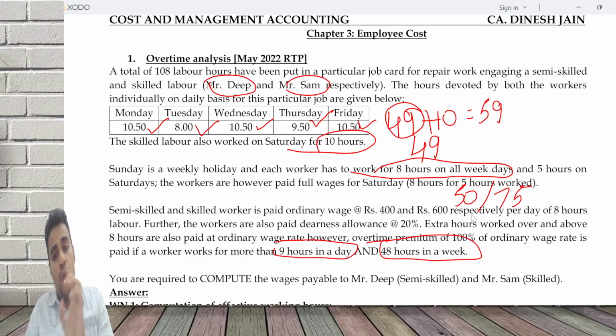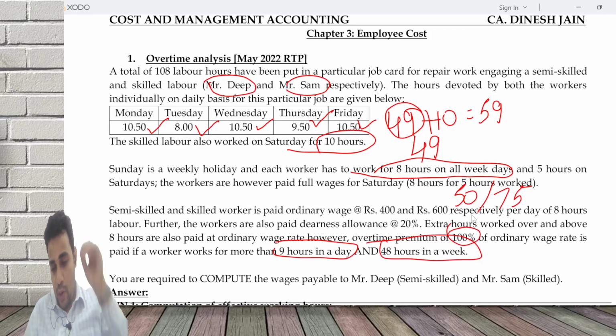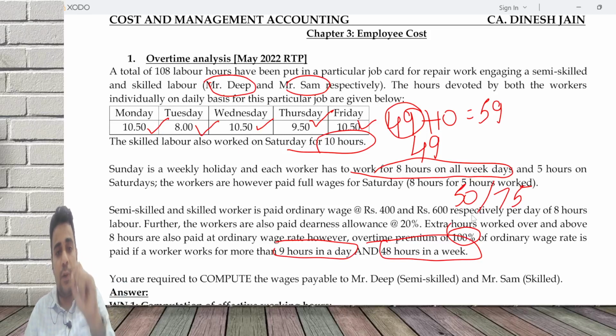If you do overtime, 1 hour of overtime is like 2 hours. Why is 1 hour of overtime like 2 hours? Because an overtime premium of 100% is payable. So what we are going to do here is first calculate the equivalent normal hours worked, because wherever overtime is done, I'll have to give double payment. So 1 hour of overtime is equivalent to two normal hours.